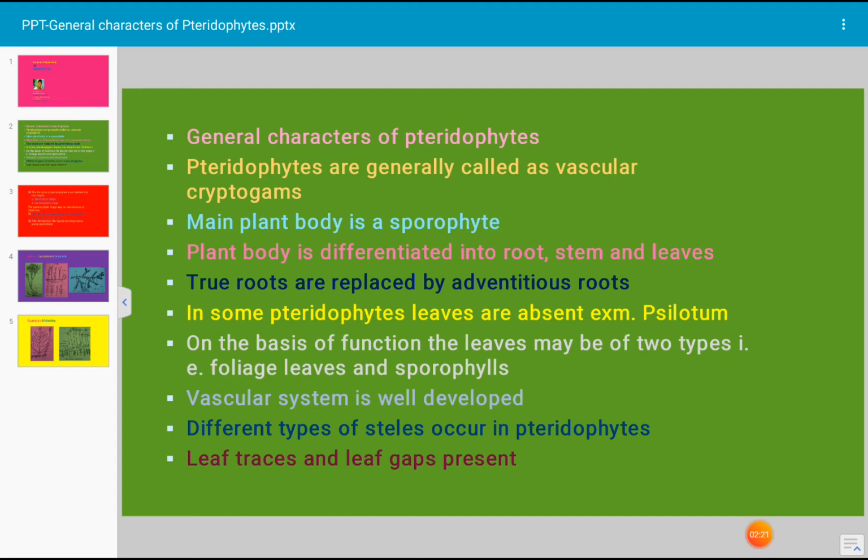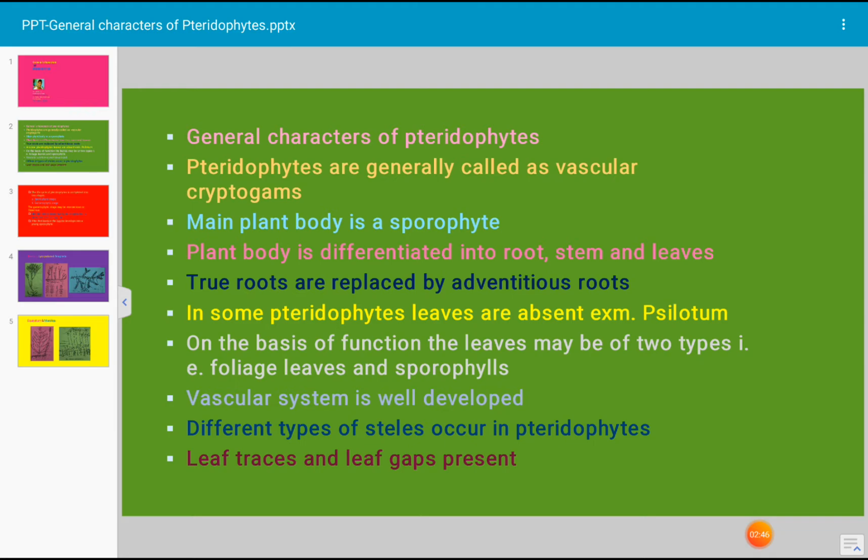Or it may be erect or partly rhizomatous. Example is Equisetum. Or it may be corm-like stem. That example is Isoetes. It is the name of the plant. In some pteridophytes, leaves are absent. Leaves are absent in Psilotum. Psilotum is a plant.